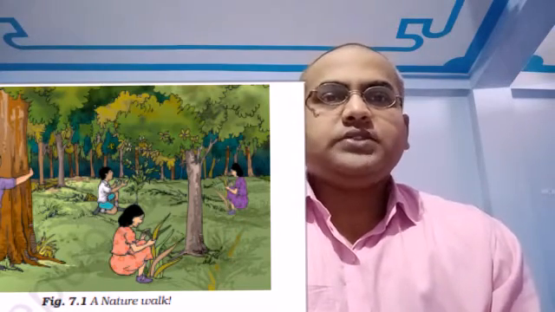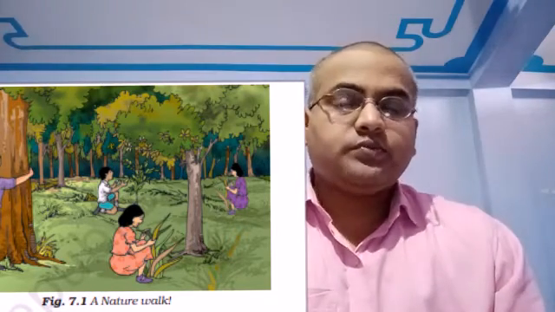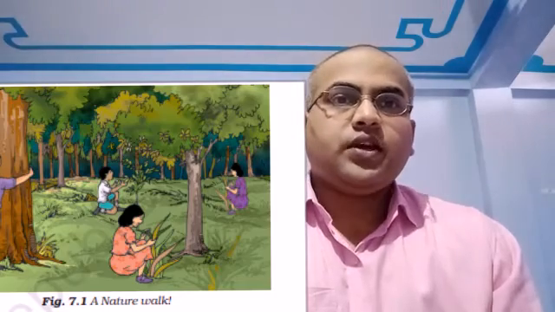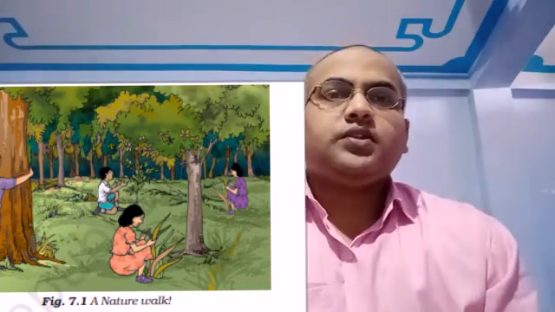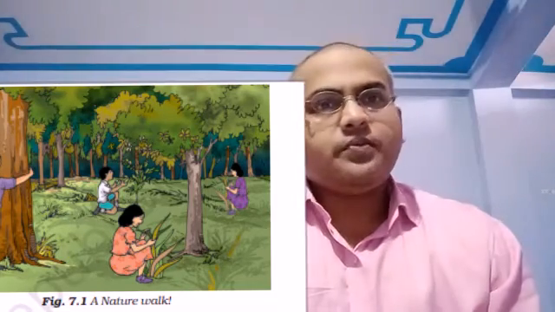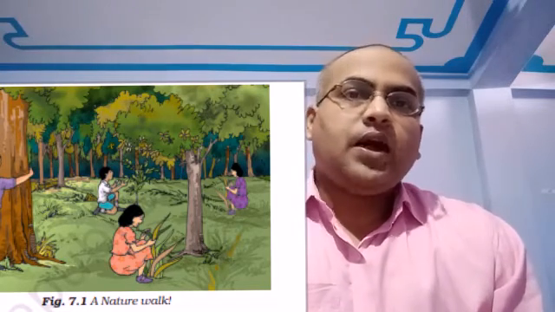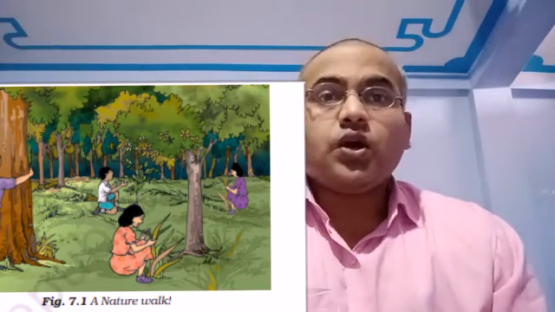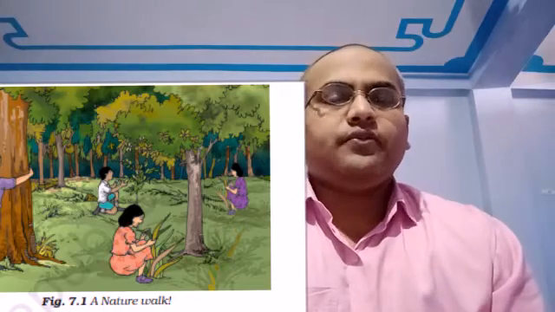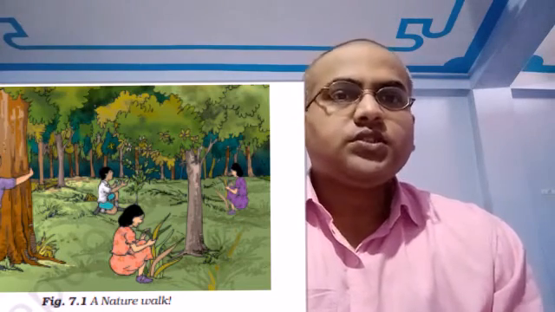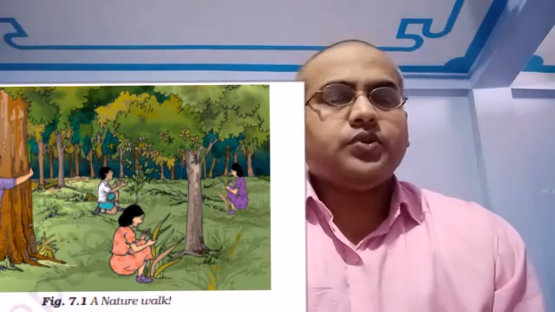Number two, plants about your size, like the rose plant or China rose plant. Number three, plants much taller than you, like mango, jackfruit, guava. These plants you have to observe.